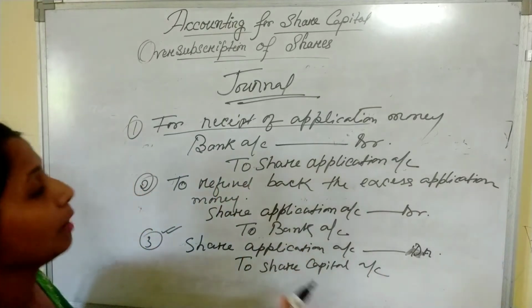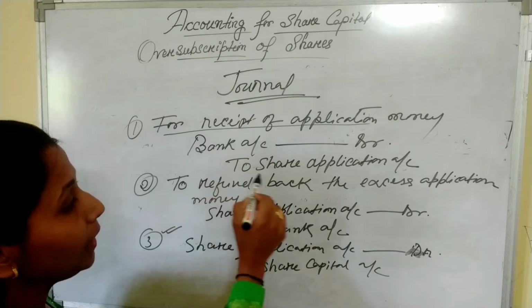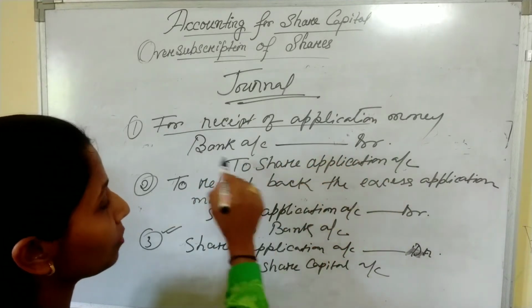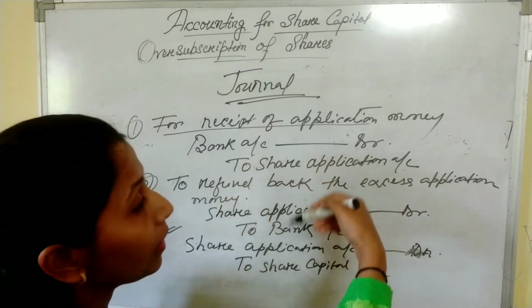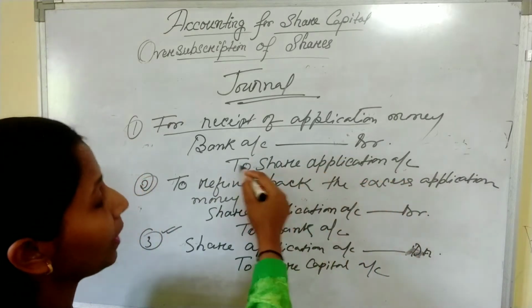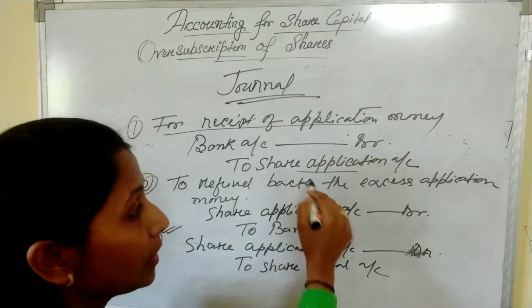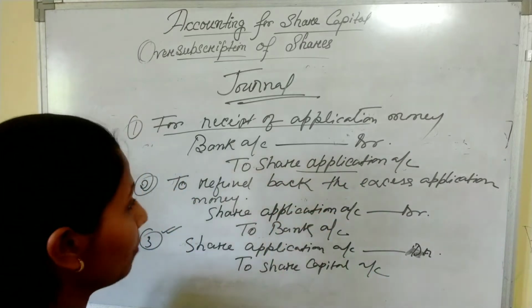See, again I am repeating. First of all, the company will receive the application money. Bank is debited, share application credited. Why is bank debited? Because money comes into the bank account, so debit, and the money so received is against share application. That is why we have credited share application account.